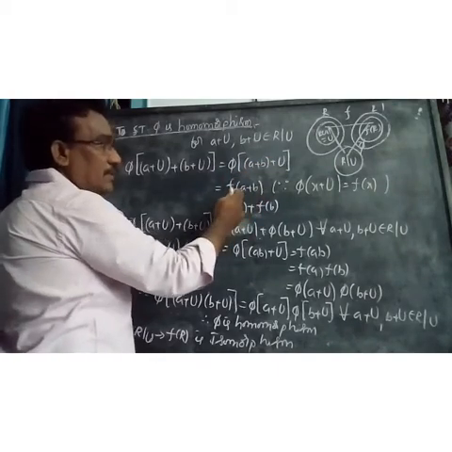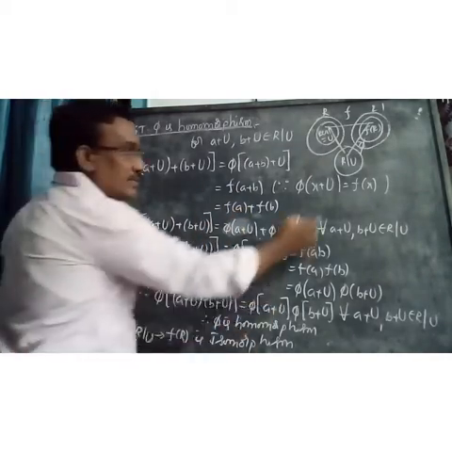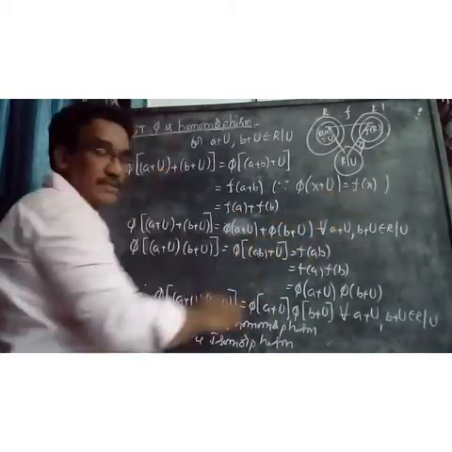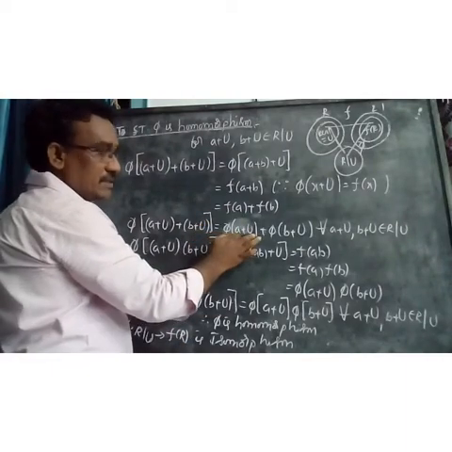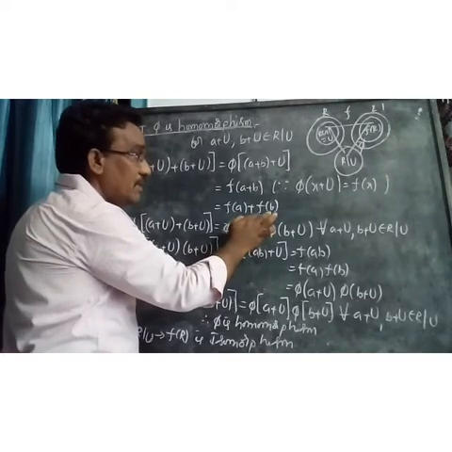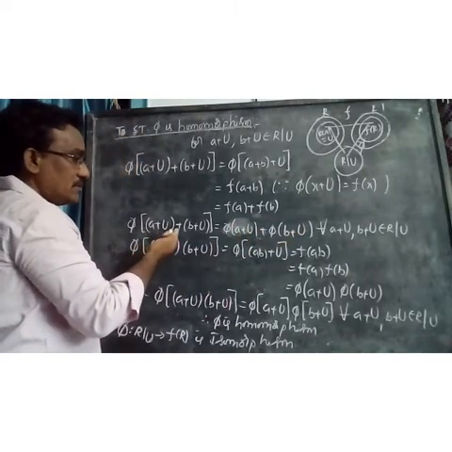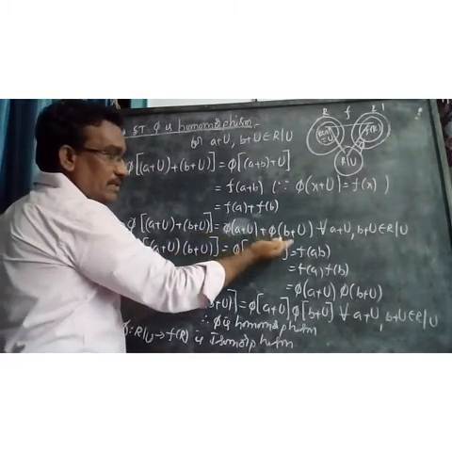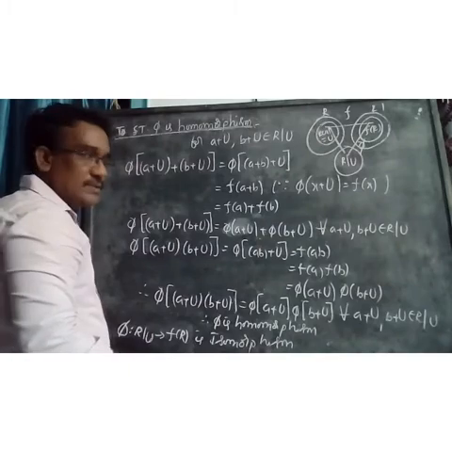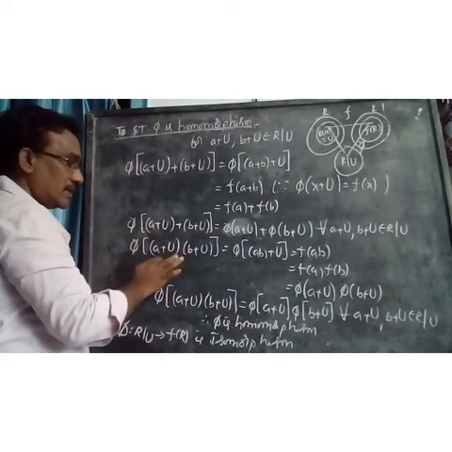And this can be written as f of a plus f of b. By the reverse mapping, f of x can be written as pi of x plus u. Therefore, f of a can be written as pi of a plus u, and similarly, f of b can be written as pi of b plus u. Therefore, pi of (a plus u) plus (b plus u) equals pi of a plus u plus pi of b plus u for all a plus u, b plus u belonging to R by u. This is for plus. Now I take dot.